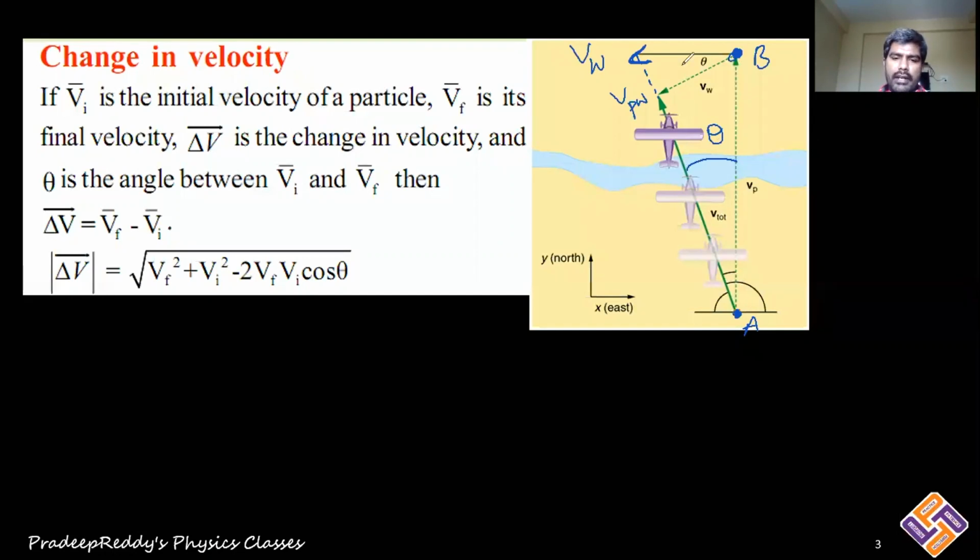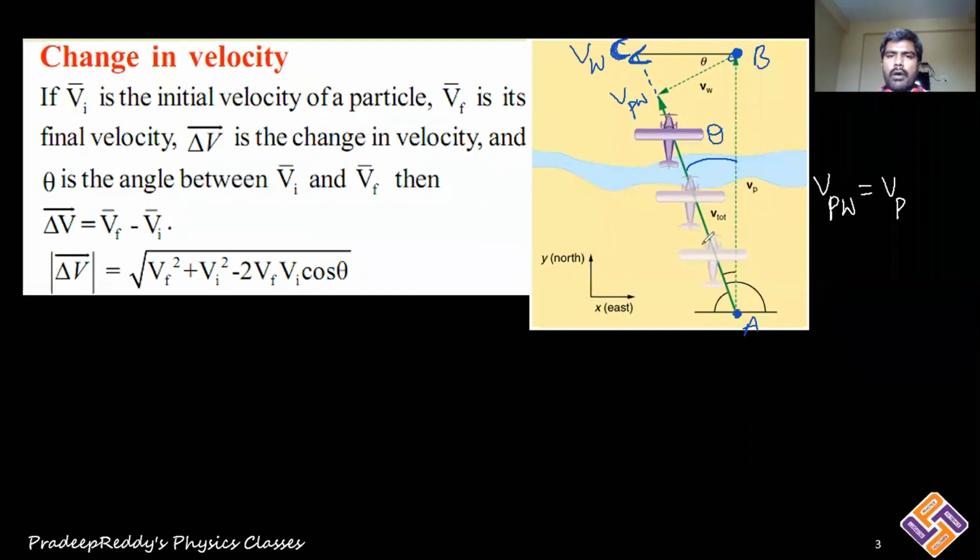Therefore you can write this vector, the velocity of the plane with respect to wind. How do you write this vector? Let me consider this point as C.